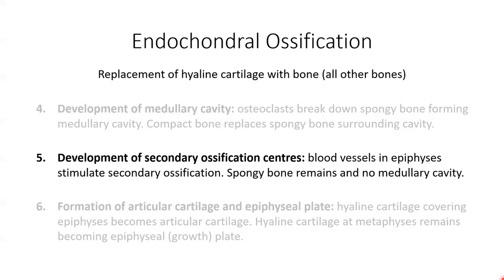Bone formation is similar to what occurs in the primary ossification centre. However, in the epiphyses of the bone, no medullary cavity is formed, so that spongy bone tissue remains. And in primary ossification, where the ossification moves inward, with secondary ossification, it moves outwards towards the outsides of those epiphyses.